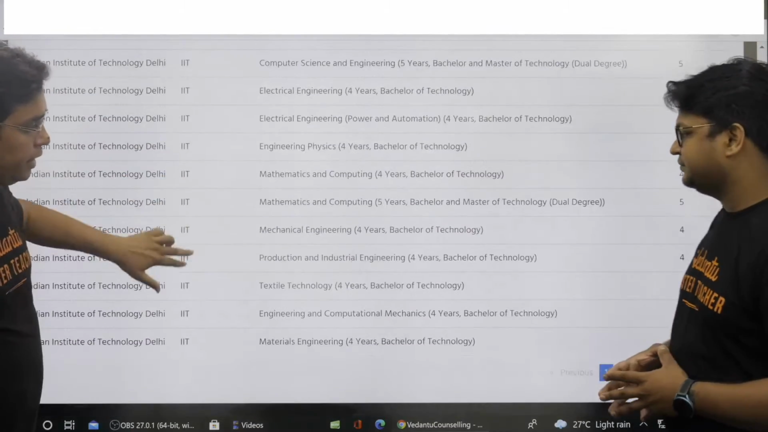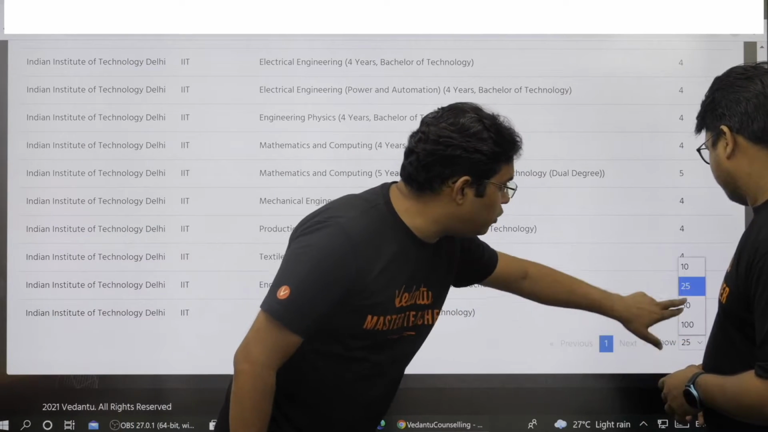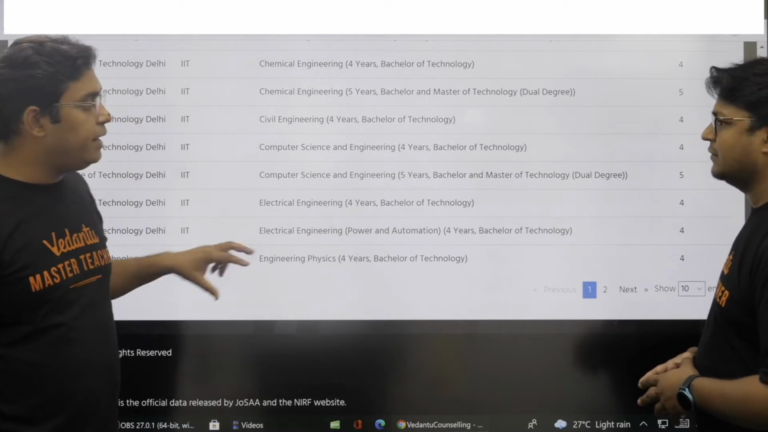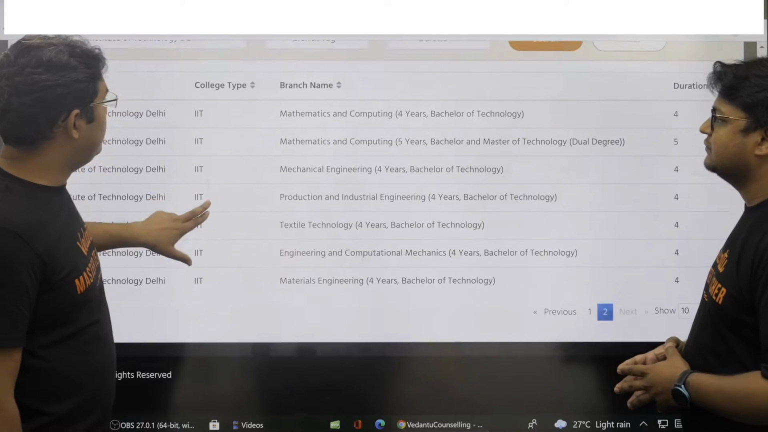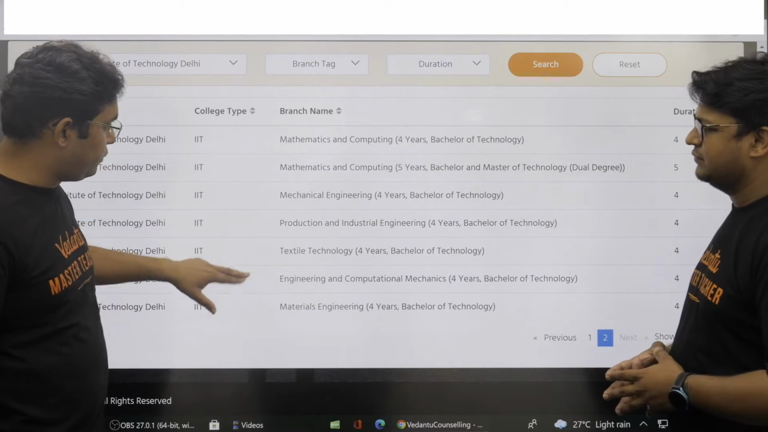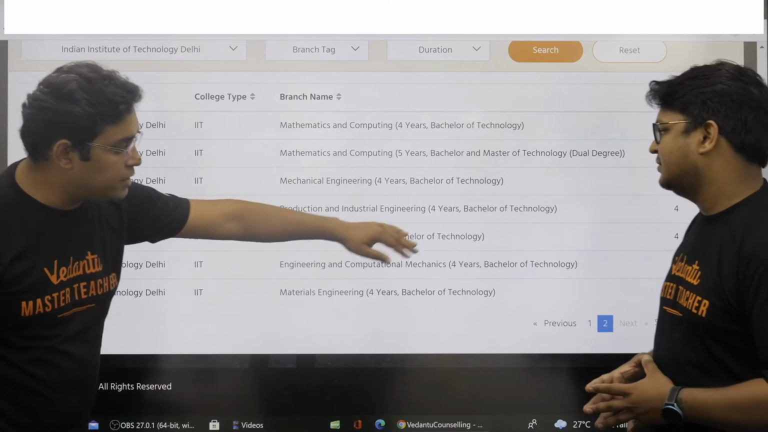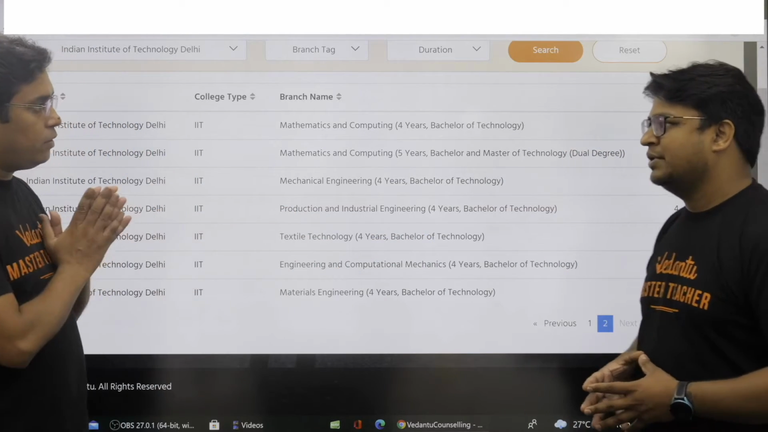You can see it is showing only one page. In fact, if you want to count exactly how many there are, you can select 10 entries per page. So you can see on the second page, I think there are 1, 2, 3, 4, 5, 6, 7. So 17 total branches will be there in IIT Delhi. This is how this navigation page can help you to get the number of branches in that particular college.